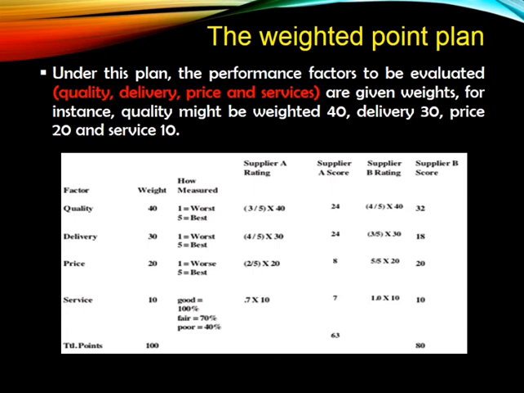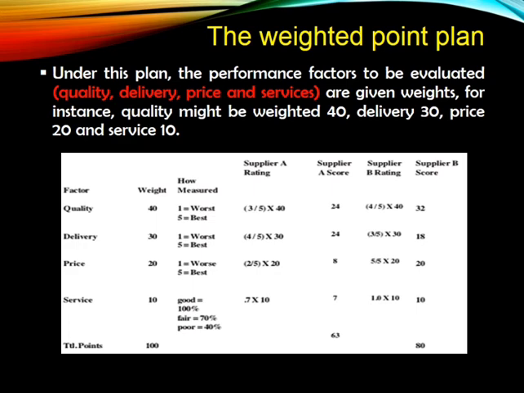Coming to the fourth column, here I have chosen supplier A and supplier B for the rating, right? For supplier A, I have given quality 3 out of 5, delivery 4 out of 5, and price 2 out of 5. At the same time, for supplier B, I have given quality as 4, delivery as 3, and price as 5.